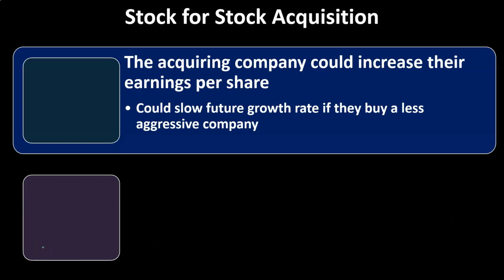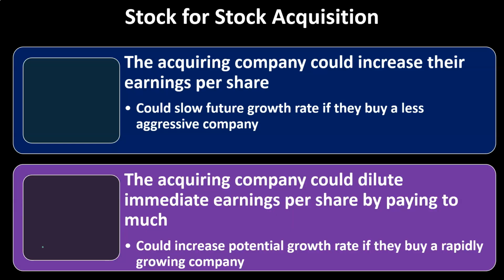It could slow future growth rate if they buy a less aggressive company. So obviously, if you're buying a company that is not in its growth phase in the business cycle, but is in a more mature area of the business cycle, then it may slow the overall growth, which could be seen as a pro or con, given the fact that even though it slows growth, it could actually reduce the level of risk that would be involved as well, which again, the stock market could see as favorable.